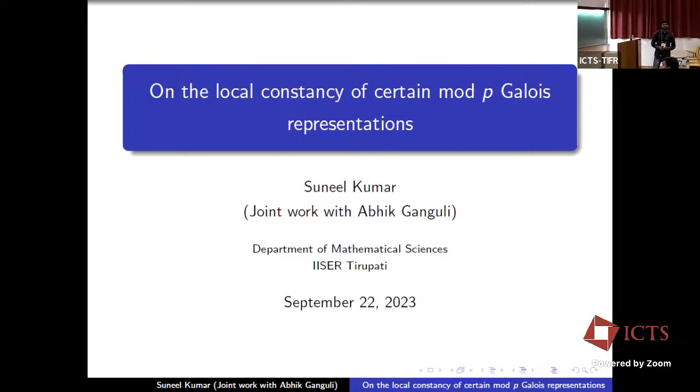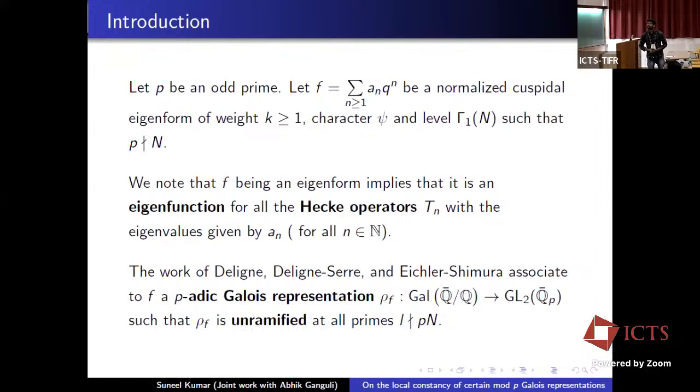And first of all, I would like to thank the organizers for giving this opportunity. And secondly, this is my joint work with my PhD advisor, Dr. Abhi Ganguly. And I'll be talking on local constancy of certain mod P Galois representations. So let me start with the introduction.